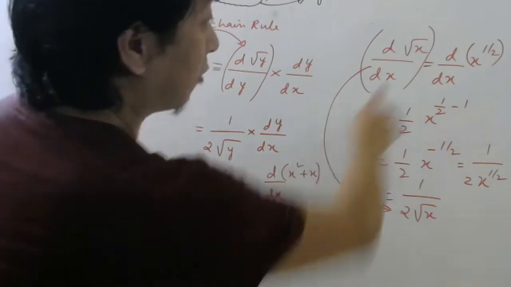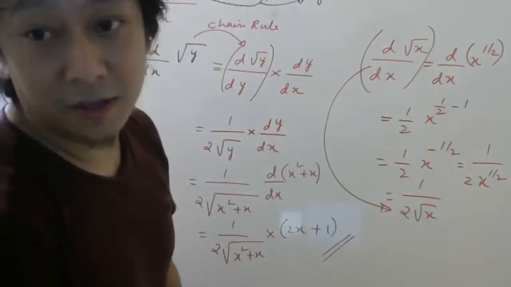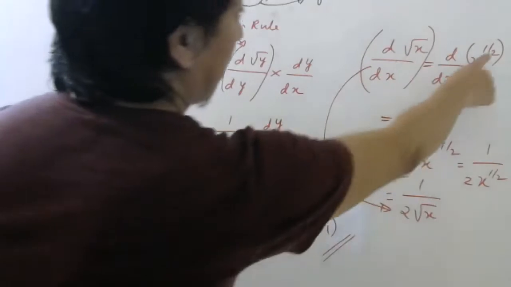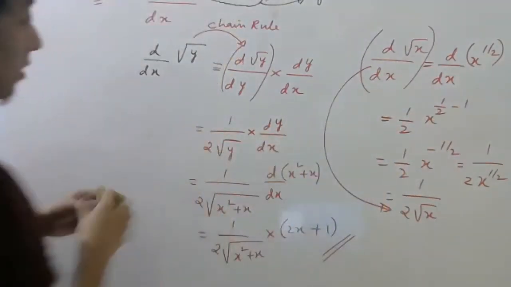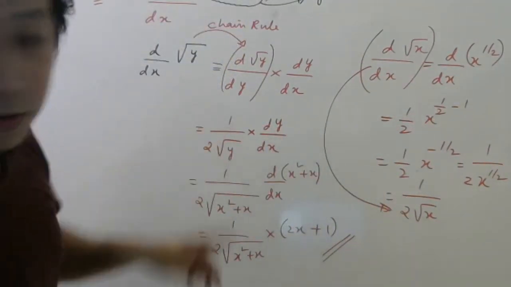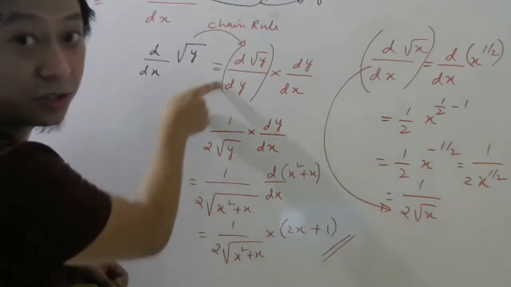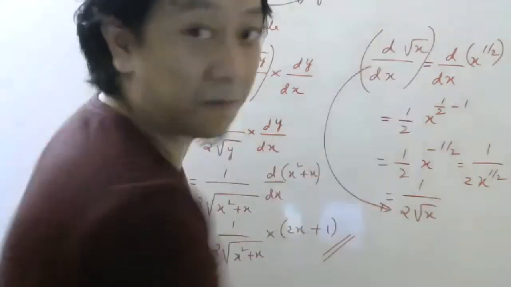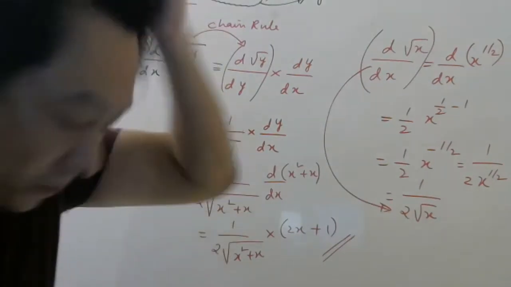Channa, you have to apply the formula of root x. Root x formula, x power half. So half, this 2 came from here. See, you have to do the differentiation. I did not do the differentiation again because I have done it here already. Every time it is difficult to do.